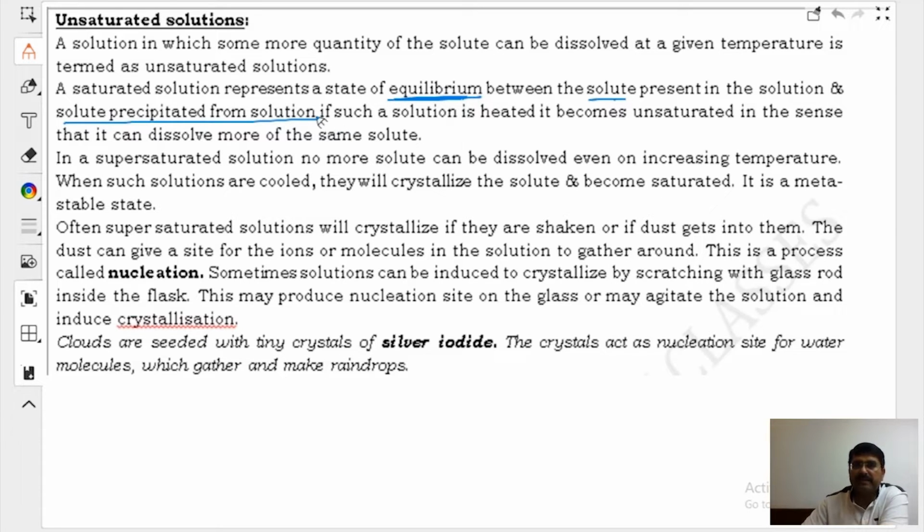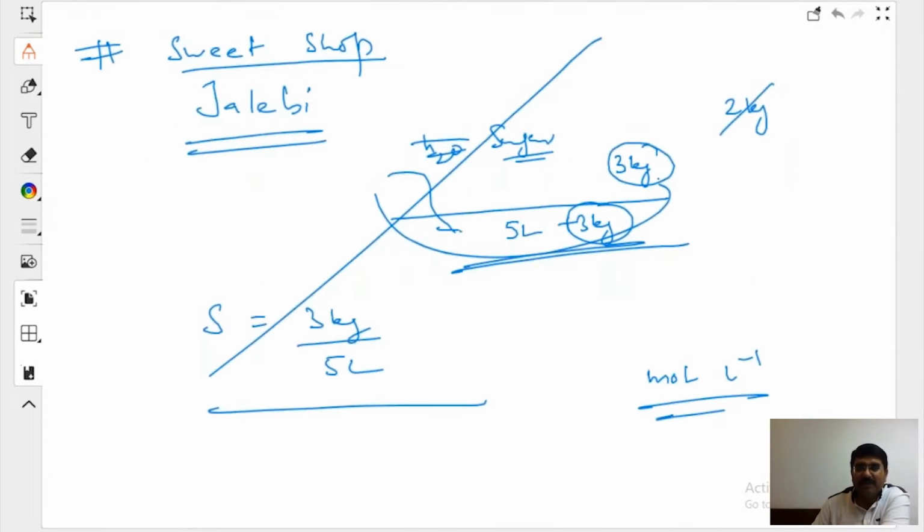A saturated solution represents a state of equilibrium between solute present in the solution and solute precipitated from the solution, right? If such a solution is heated, it becomes unsaturated in the sense that it can dissolve more of the same solute. Let's go for the halwai, right? Let the temperature be 30 degrees Celsius. You could dissolve only how much sugar? 5 kg. Now the sweet maker starts increasing the temperature, and the temperature goes to say 100 degrees Celsius, say 200 degrees Celsius. He can take it to 200 degrees Celsius.